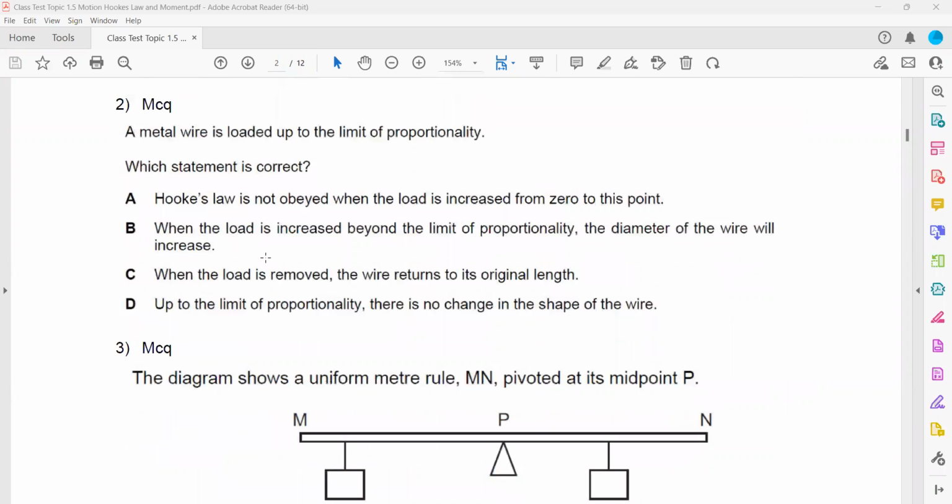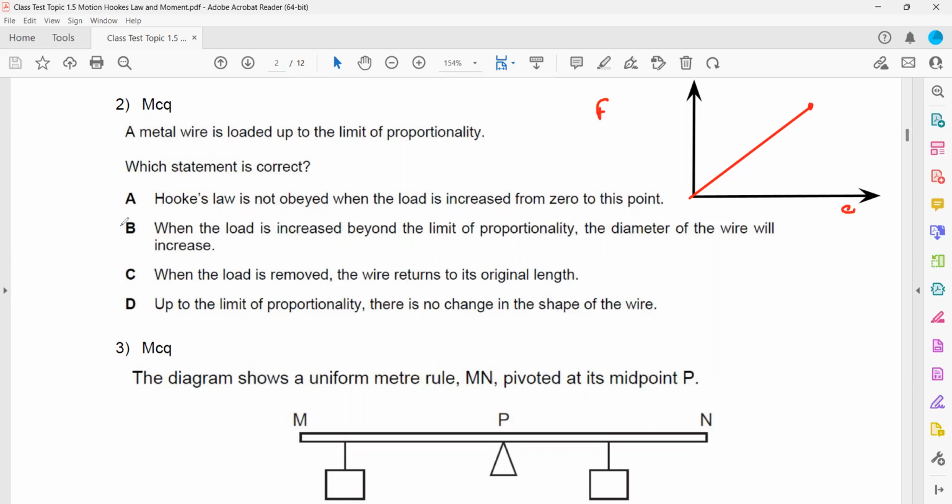In question 2, a metal wire is loaded up to the limit of proportionality. So when we load an object up to the limit of proportionality, it will obey Hooke's law. And if we remove the load, it will return back to its original position. Force and extension are directly proportional till the limit of proportionality, which means when we remove the force, the object will return back to its original position. It will not deform permanently.